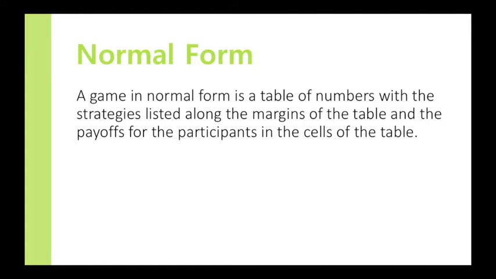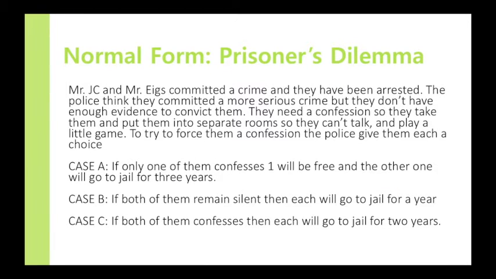The last type of game is normal form. It is a game in which the strategies are listed along the margins of the table and the payoffs for the participants can be seen in the cells of the table. An example of this would be the prisoner's dilemma.